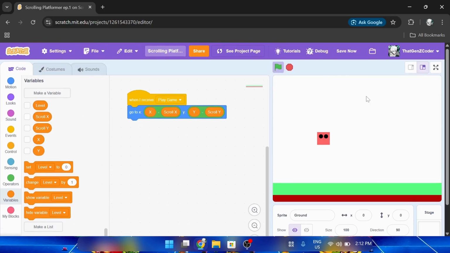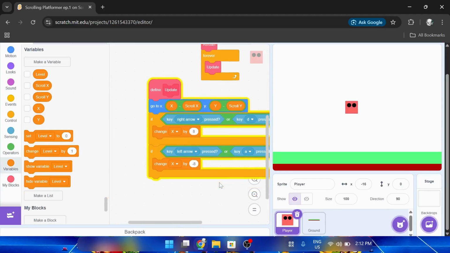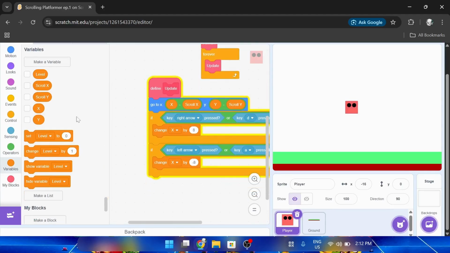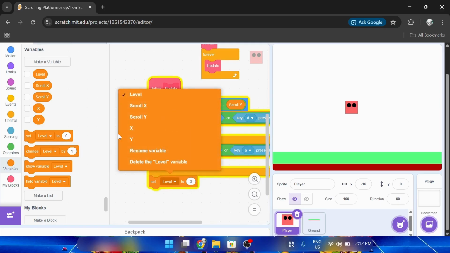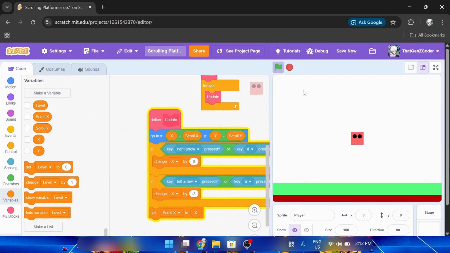And as you can see, nothing literally just happens. Nothing happens. But if we add this set scroll X, set scroll X to what do we set it to? X, then something like this would happen. Wait, I can't move right now.